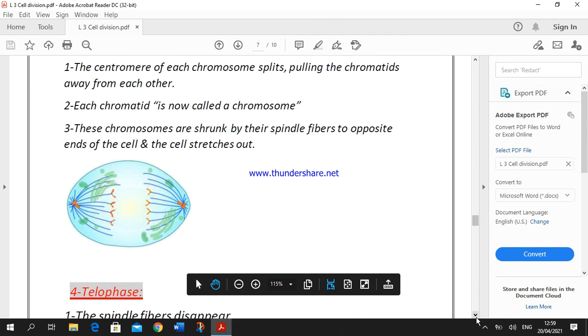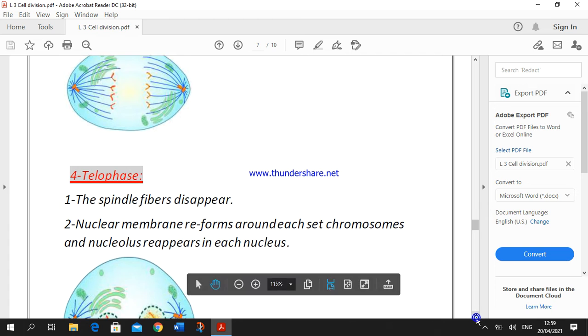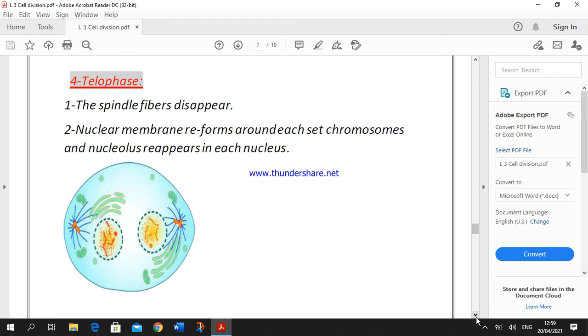Finally, the last stage of mitosis, telophase. This stage is the opposite of what happened in prophase. Okay, in this stage, the spindle fibers disappear after splitting, and the nuclear membrane reforms around each set of chromosomes, and the nucleolus reappears in each nucleus. Now the cell contains 2 nuclei, each one containing an identical set of chromosomes. Okay.